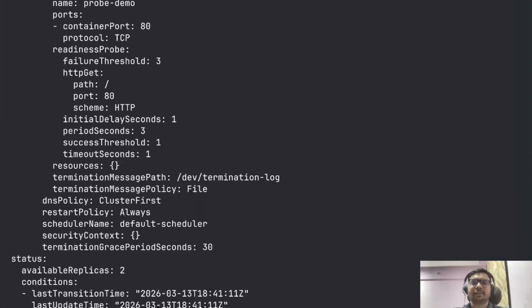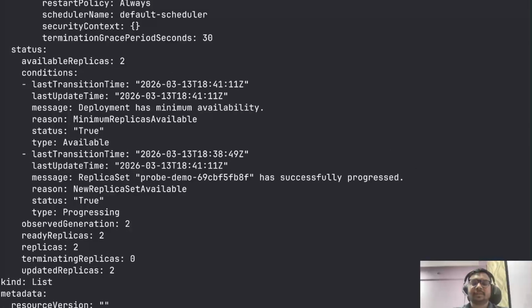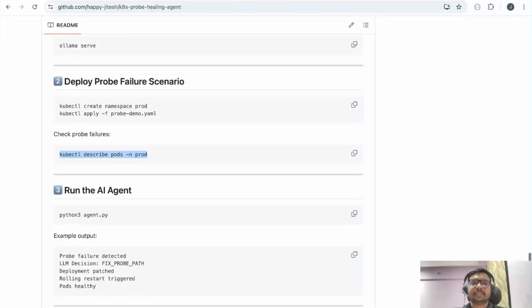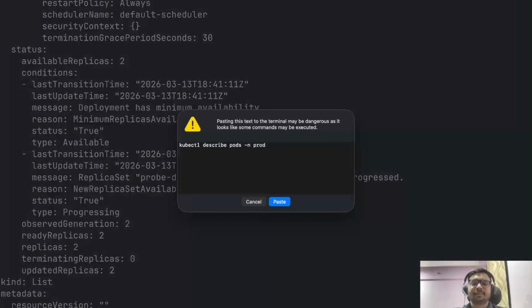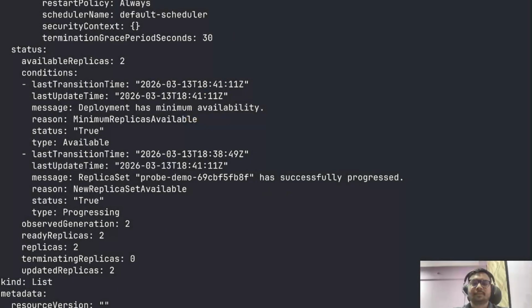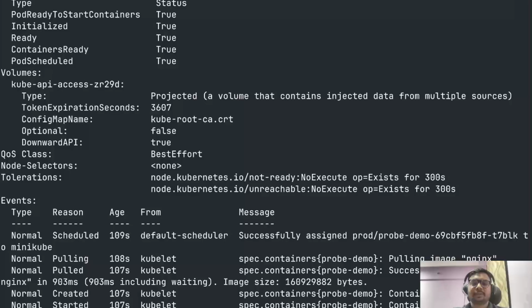You can also check by describing this. So you can describe this again. Okay, now you can see we don't have any error.